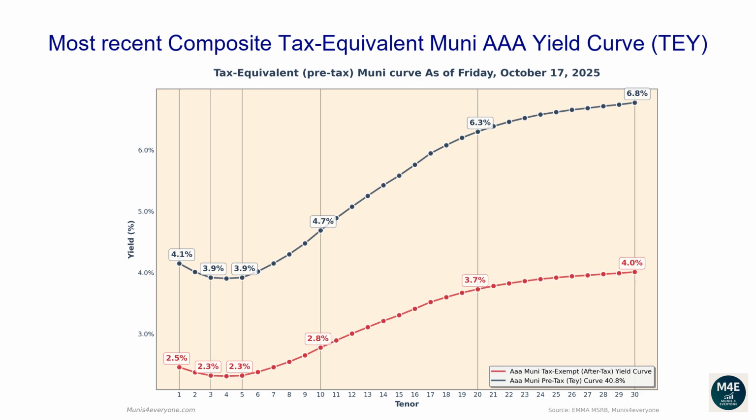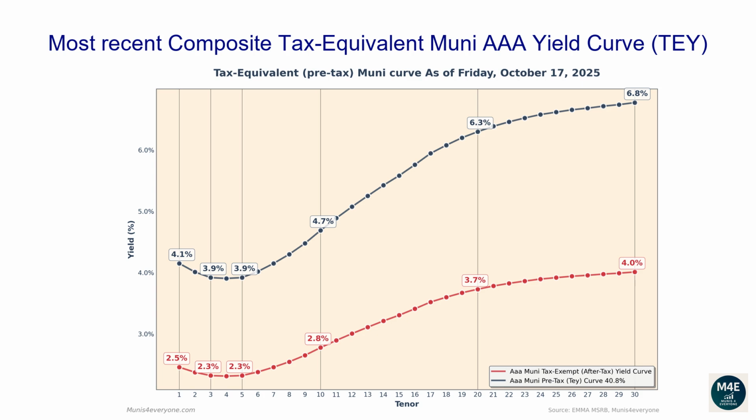Let's now go over the most recent composite tax-equivalent Muni AAA yield curve. The following graph shows, in red the tax-exempt after-tax Muni yield curve, versus in blue its tax-equivalent pre-tax version assuming a 40.8% top tax bracket, as of October 17, 2025. Why would you care to see the tax-equivalent version of the Muni yield curve? More on this later. Let's first go over the pre-tax, aka tax-equivalent yield curve.